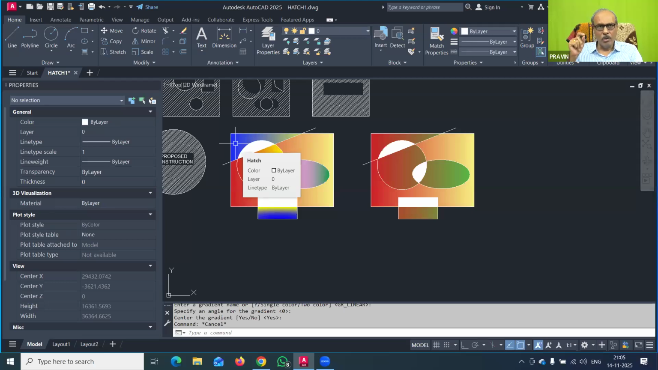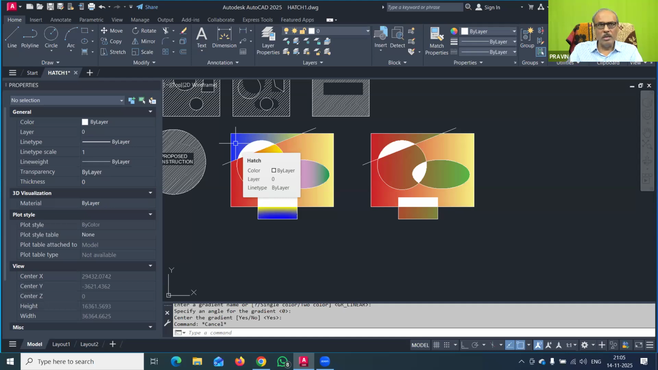So every area you have to click hatch and close the command. Pick, hatch and close the command. Pick, hatch and close the command. If you are not doing that, it is not easy to edit it. If you try to edit, all the editing will happen together.